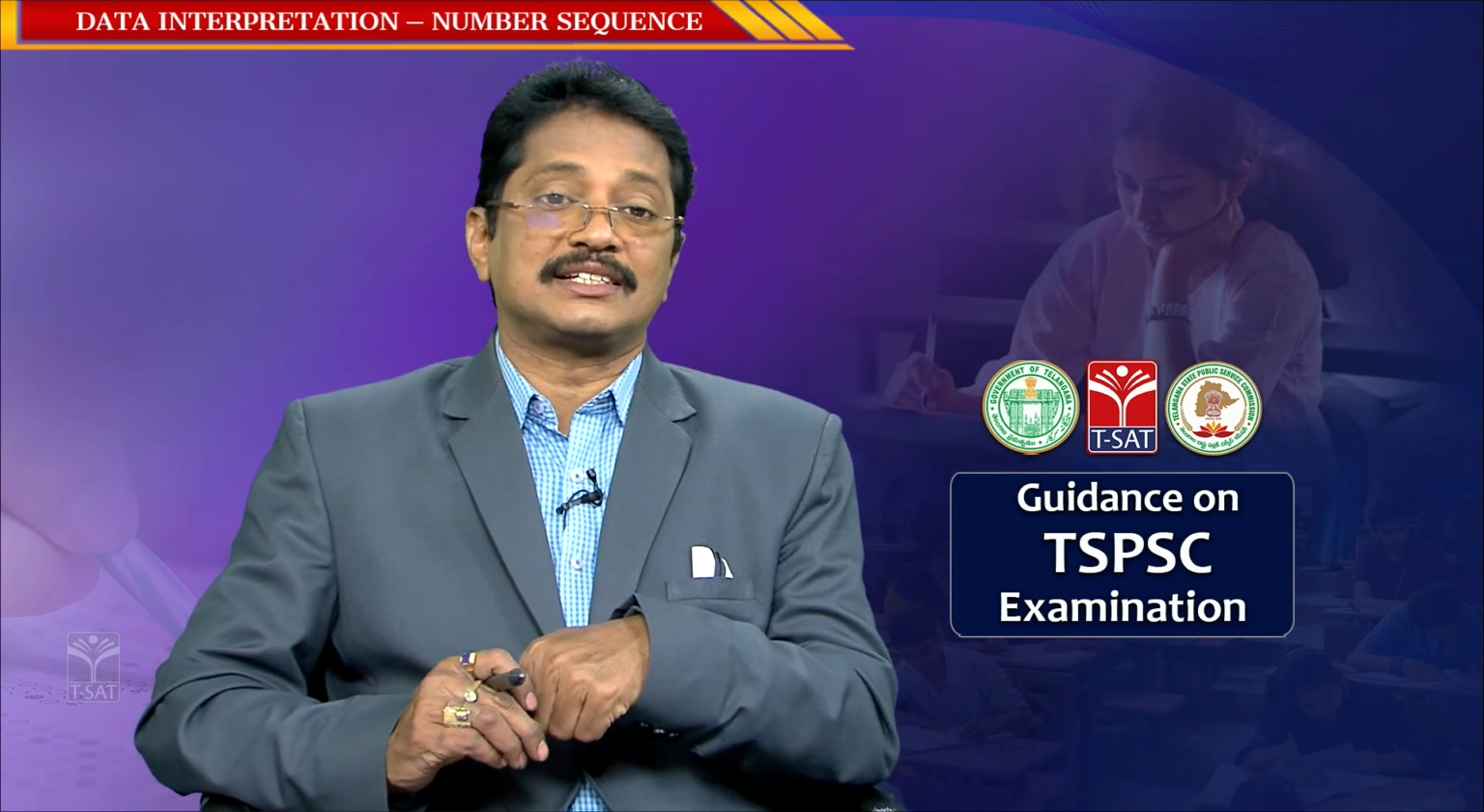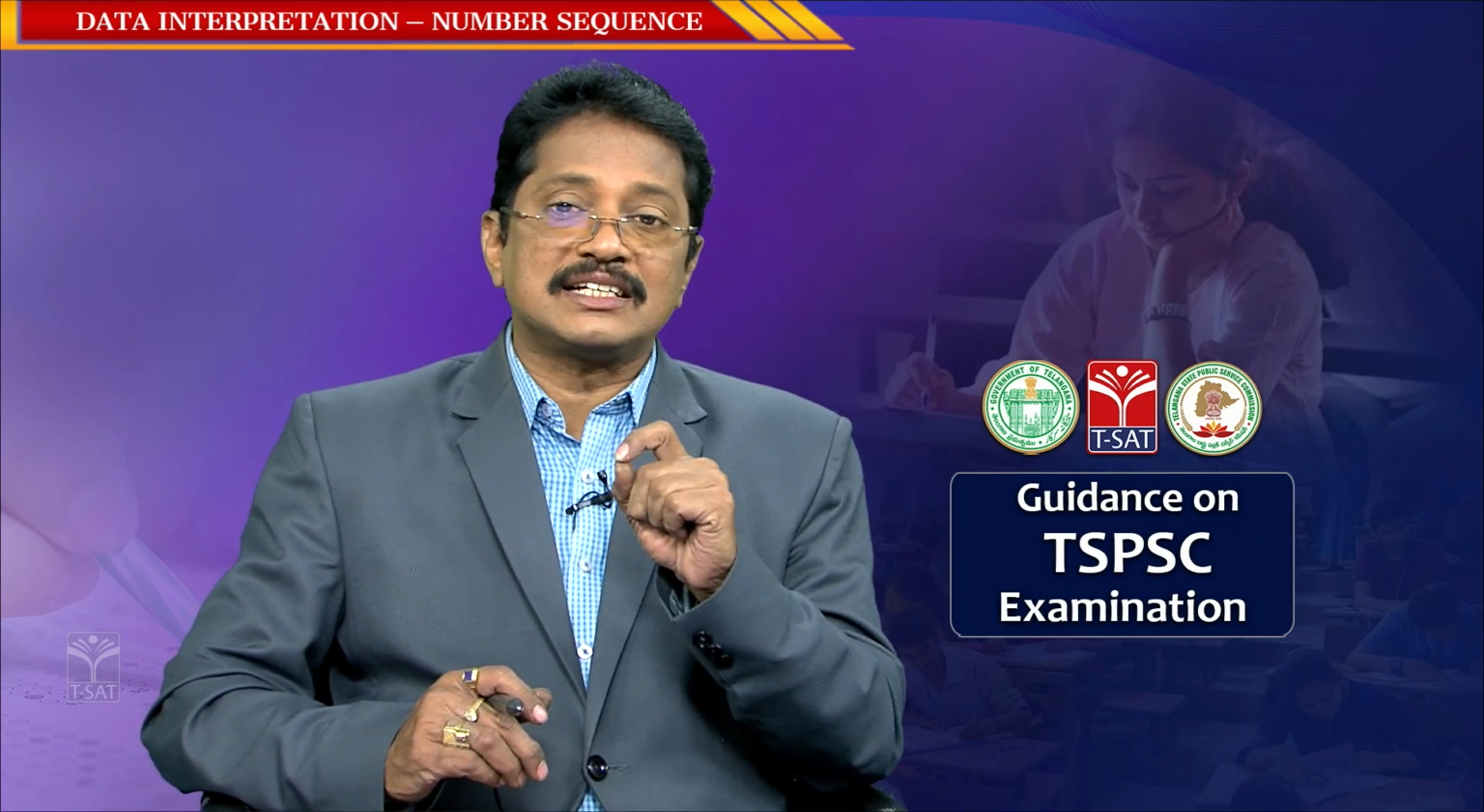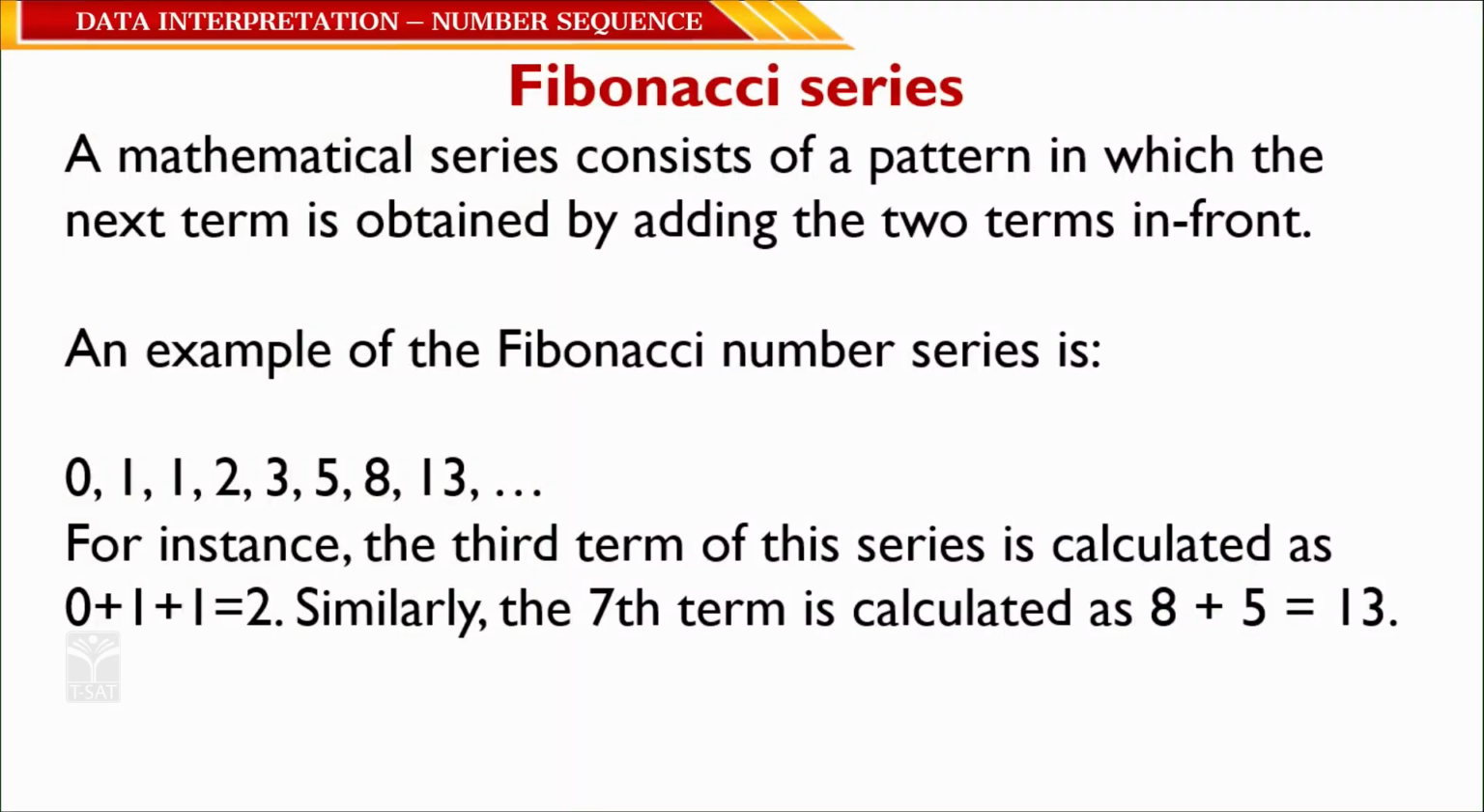Then what is a Fibonacci series? That is very important. It is a mathematical series consisting of a pattern in which the next term is obtained by adding the 2 terms before it. Means here each number is generated by the sum of the 2 preceding numbers. For example, the series starts 1, 1, then 1 plus 1 is 2, 1 plus 2 is 3, 2 plus 3 is 5, 3 plus 5 is 8, 5 plus 8 is 13, means 1 1 2 3 5 8 13.